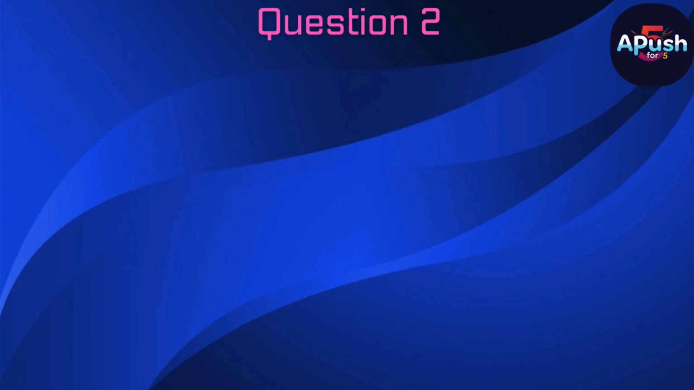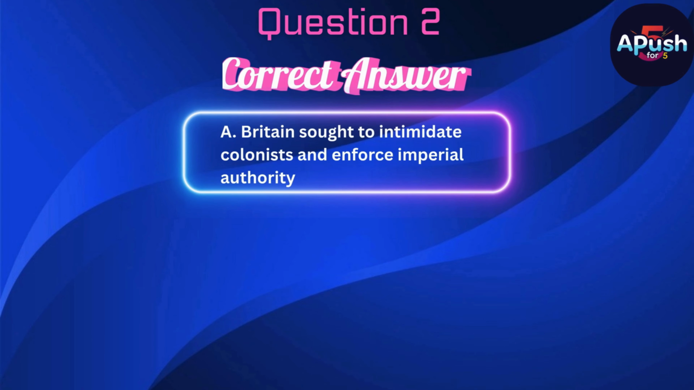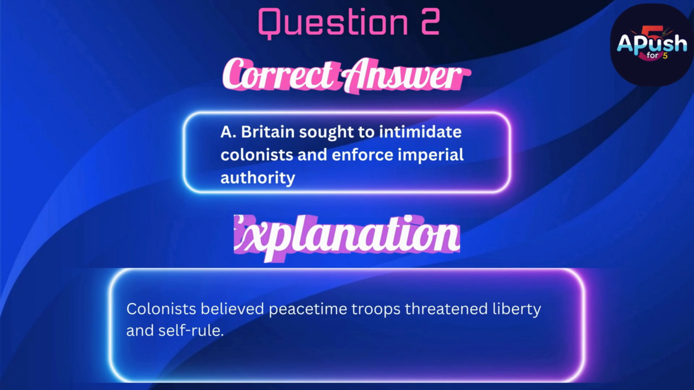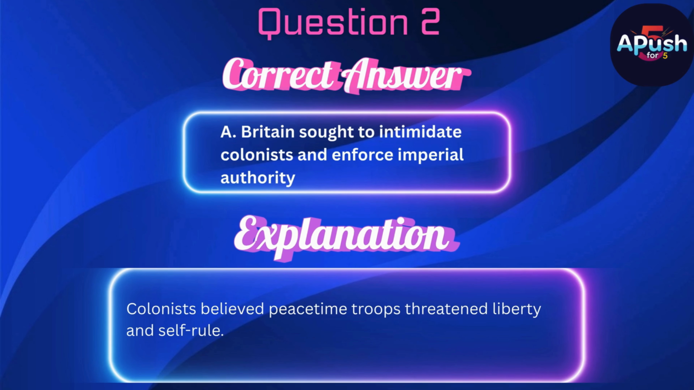The correct answer is A. Britain sought to intimidate colonists and enforce imperial authority. Colonists believed peacetime troops threatened liberty and self-rule.